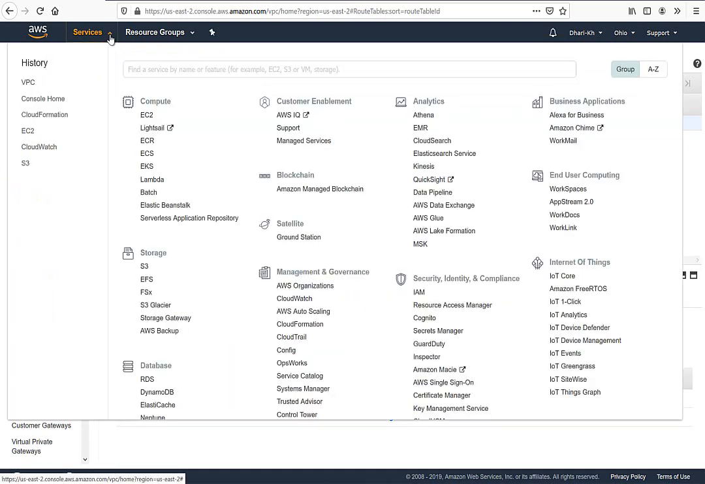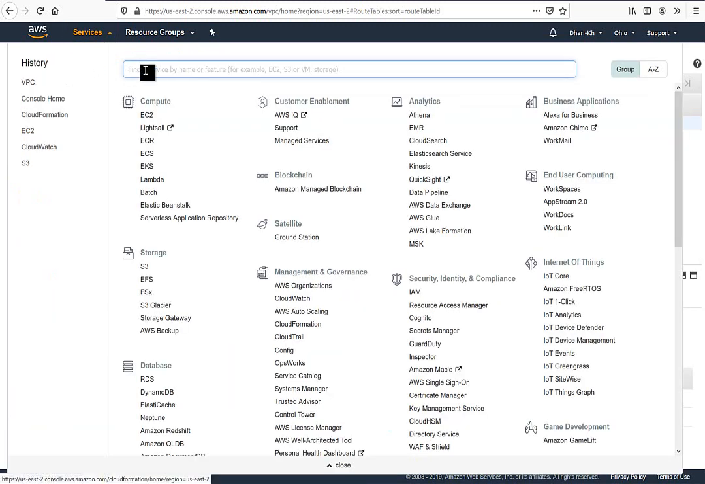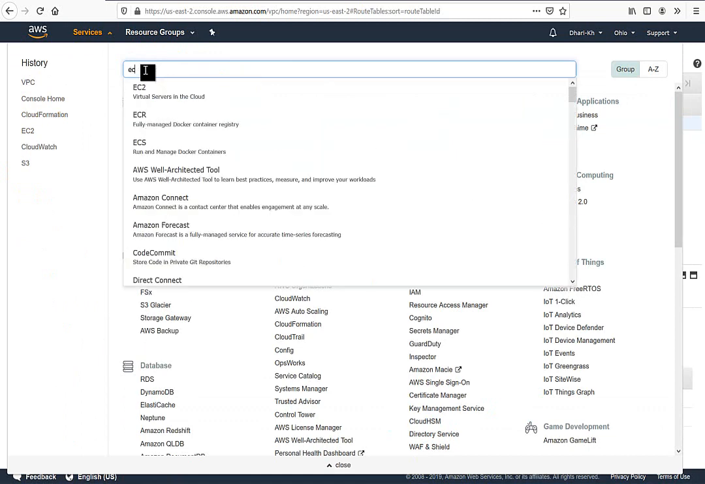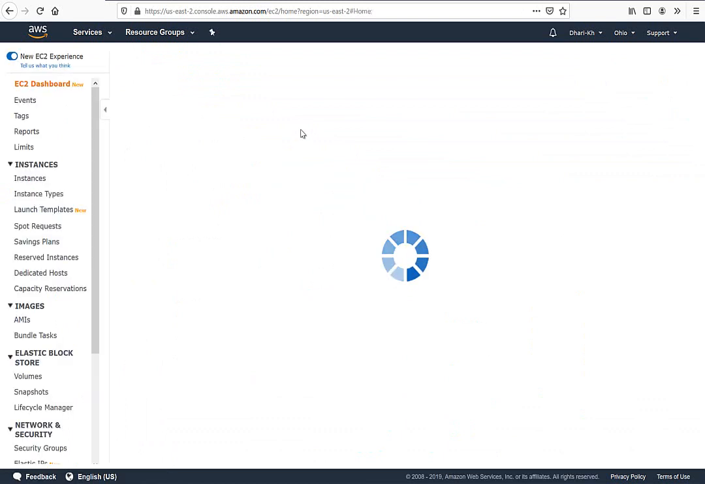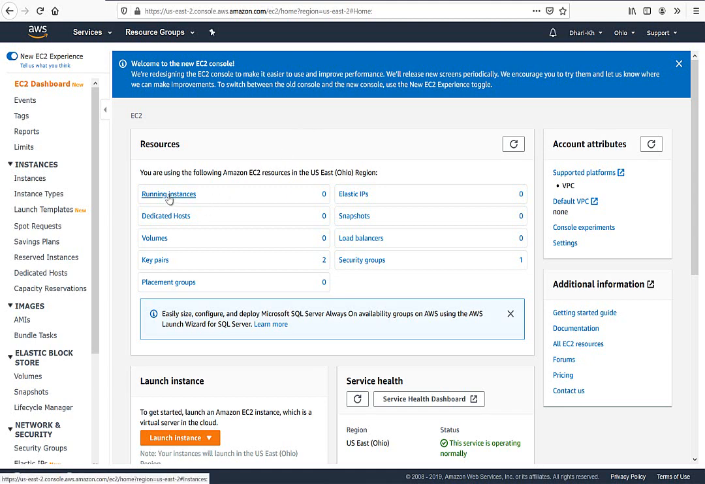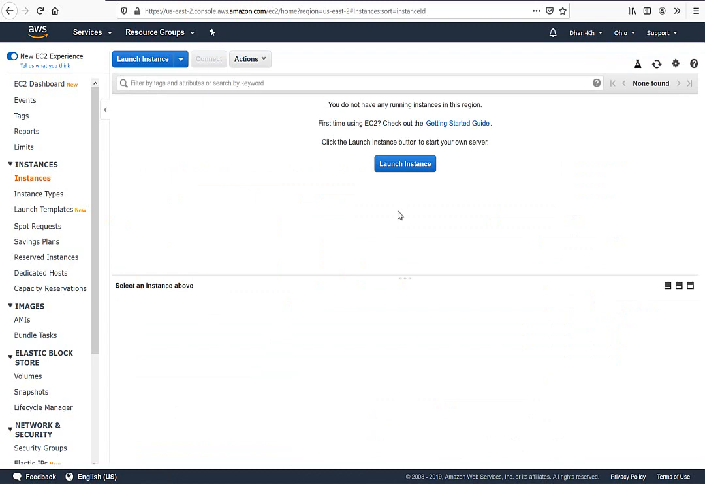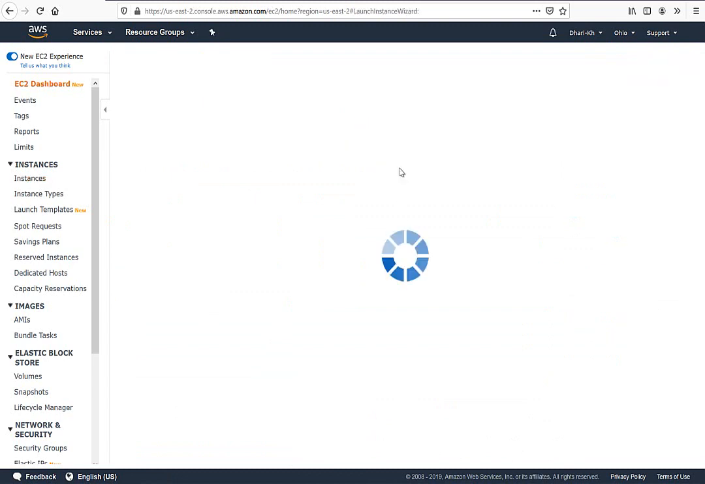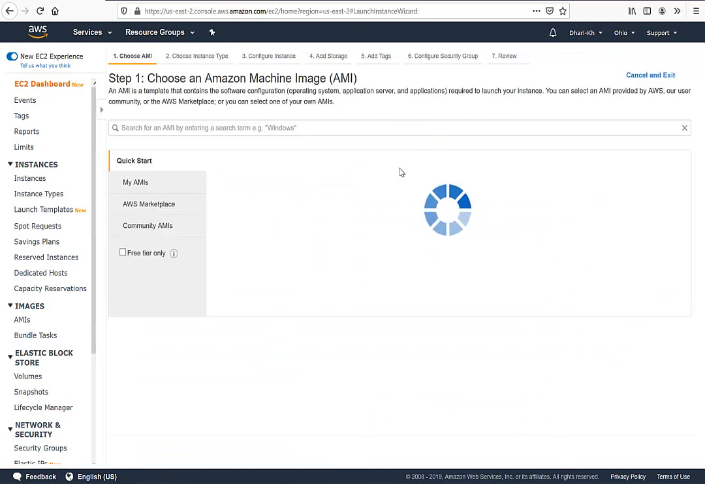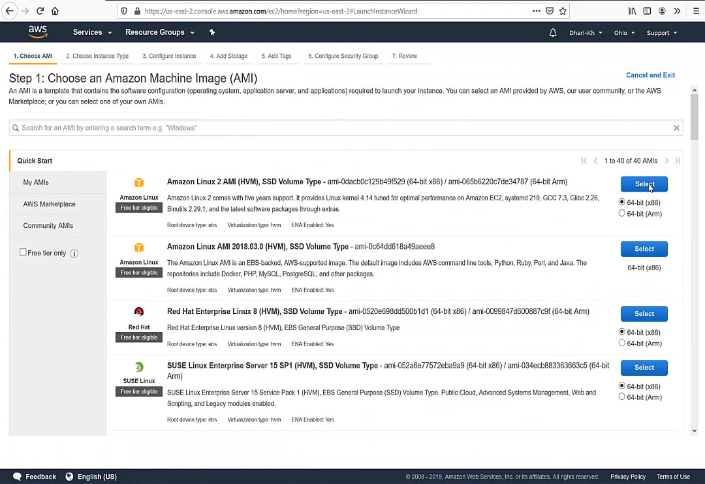So I can go to the services again, then I go to EC2. I just write it down here, EC2, then I will go to the EC2 portal here. So in the EC2, I create two computers very quick, running instances, or we can create an instance from here, launch instance. I don't have any instance right now. I will say, okay, create one.